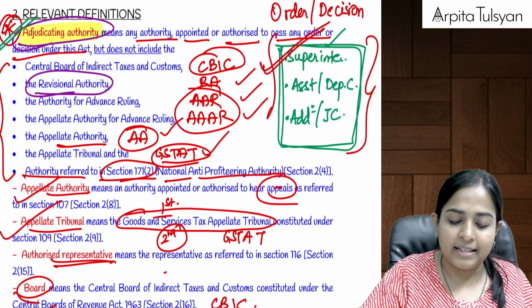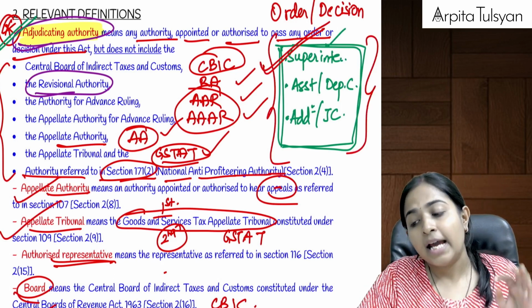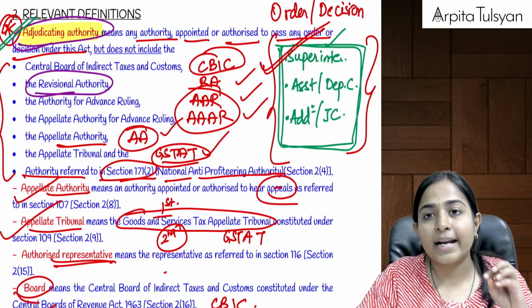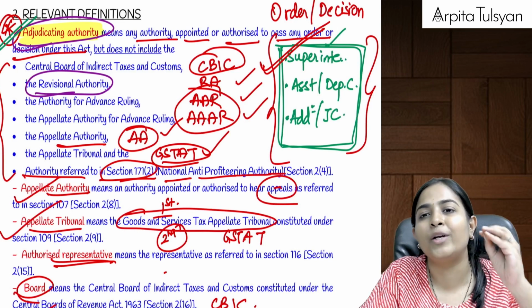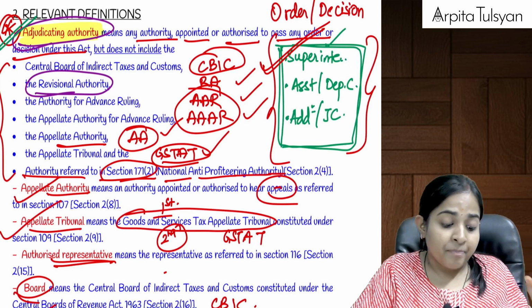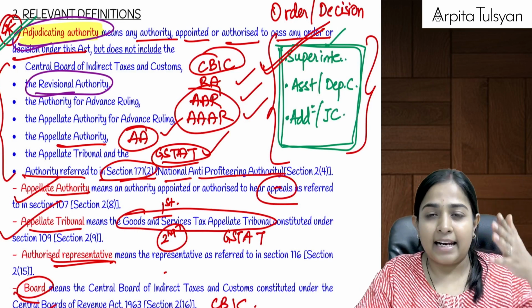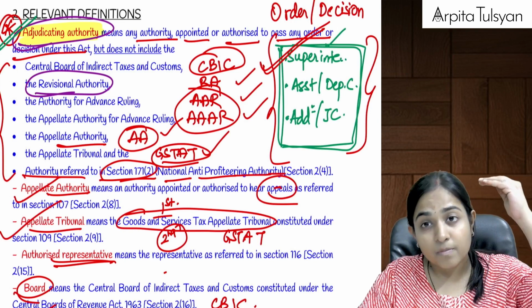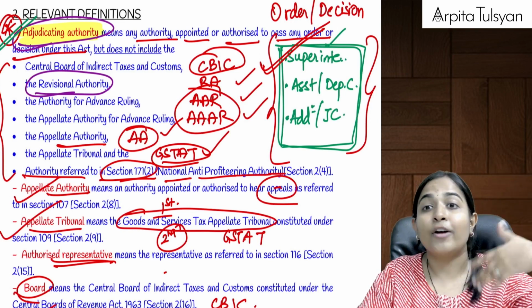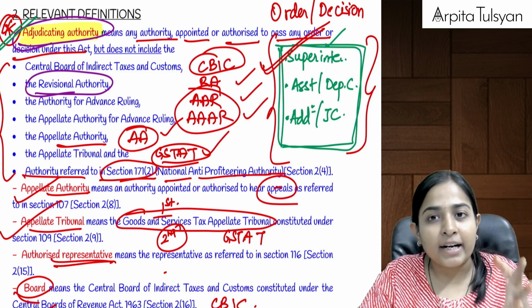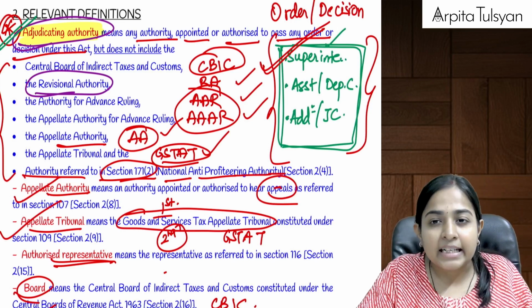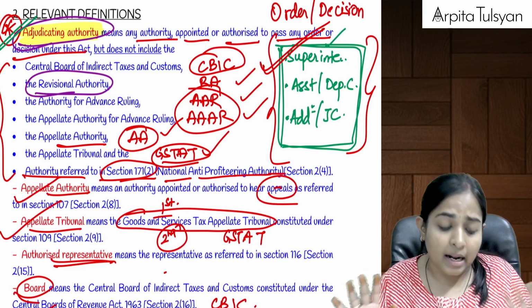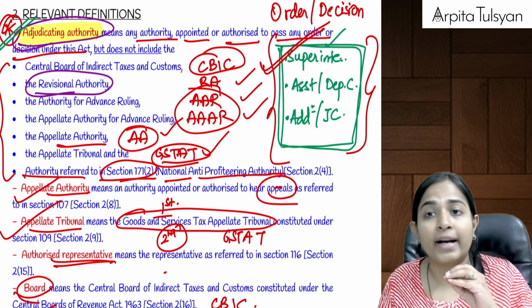These people are considered as your adjudicating authority, who are going to pass the order or give the decision. Now your very higher level authorities like the Board, CBIC, authority for advance ruling, appellate authority for advance ruling, revisional authority, then your appellate authorities, etc. These people are not your adjudicating authority.